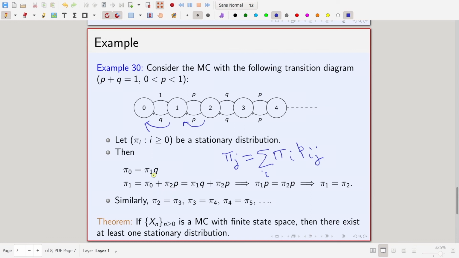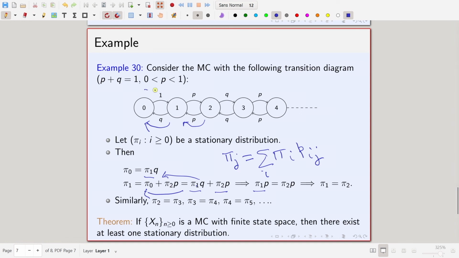But pi 0 you already know is pi 1 times q. So, I replace that: pi 1 is equal to pi 1 times q plus pi 2 times p. Now, if I bring pi 1 q to this side, I get pi 1 times 1 minus q, which gives me pi 1 p, and the other thing remaining on the right hand side is pi 2 times p.